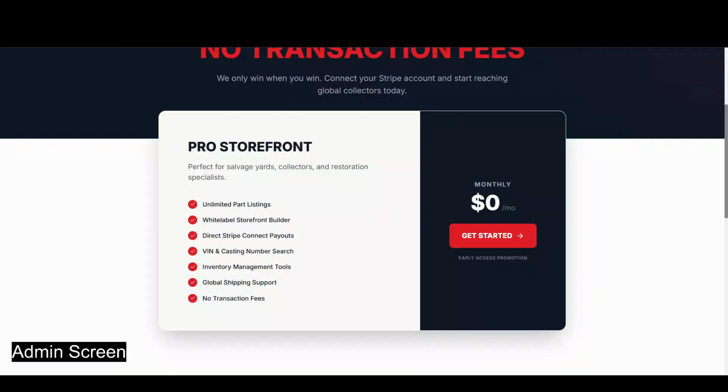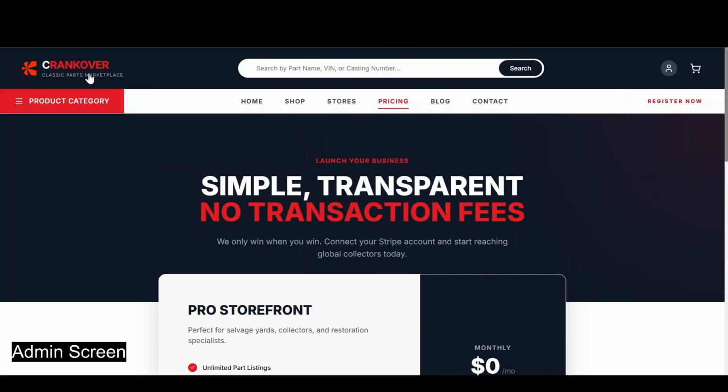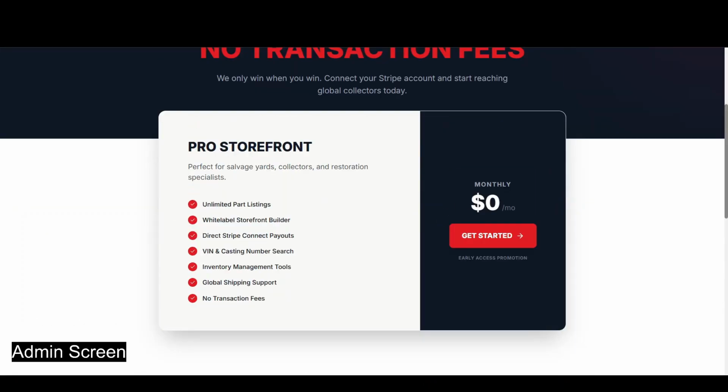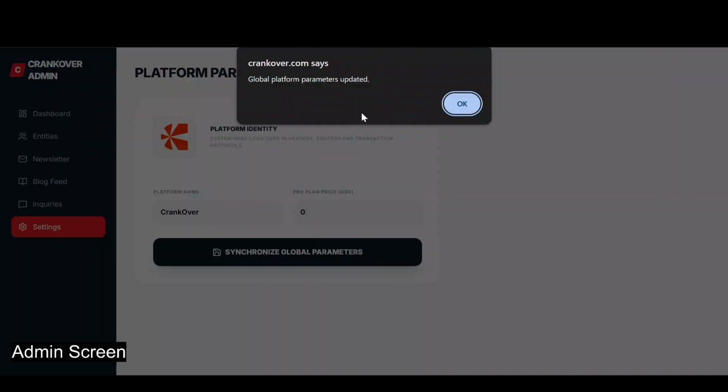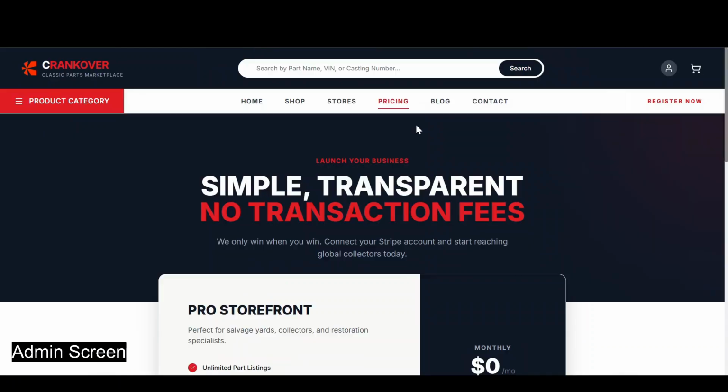And you'll see it's 0. So that means people will be able to list their various car parts on the official website for absolutely free. Then later you can change it if you want. So that's the admin panel.